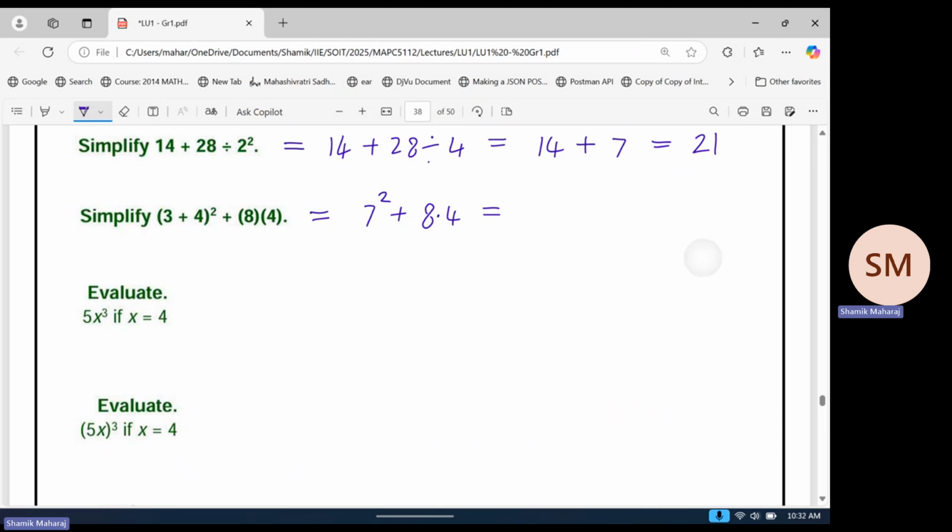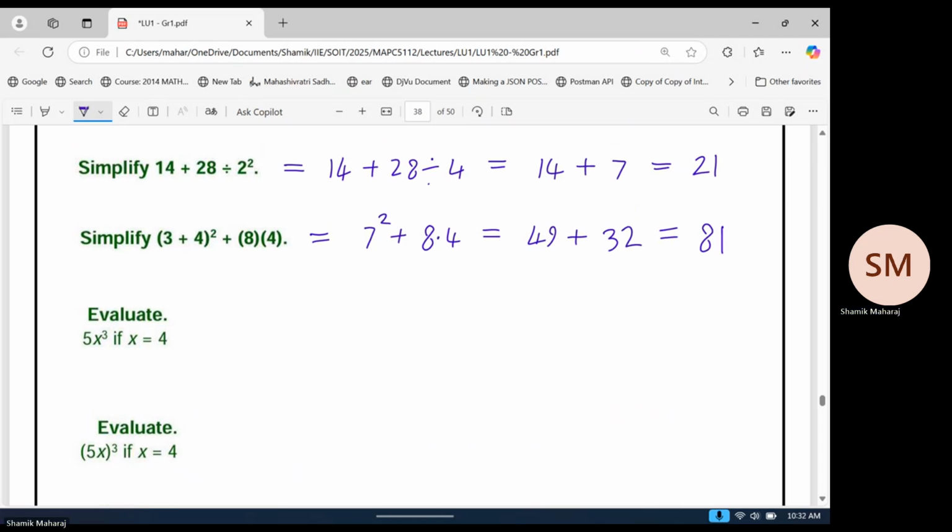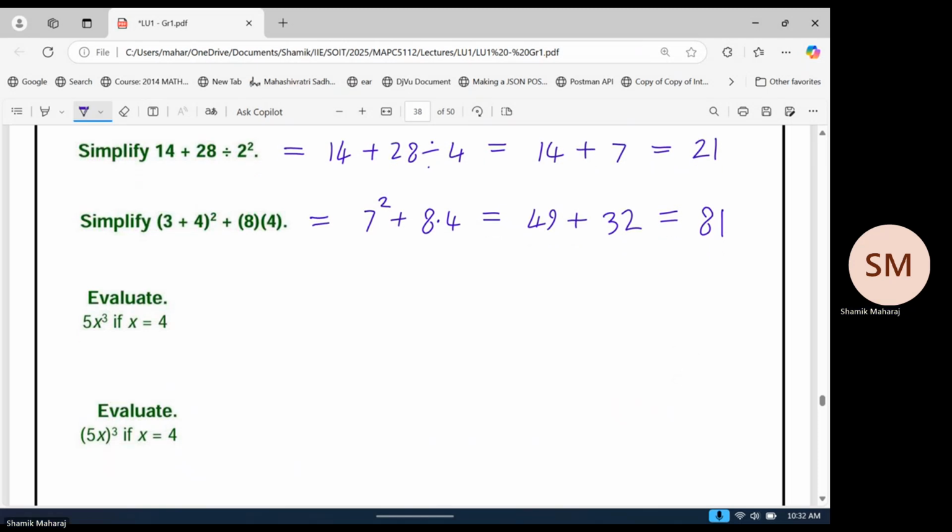So 7 squared gives me what? 49. 8 times 4 gives me 32. Let's write that better. 32. Okay, and can someone add these for me? 40, 50, 70, 80, 81, right? All right. Very basic stuff, but still nice to get used to it if you haven't seen it in a while.